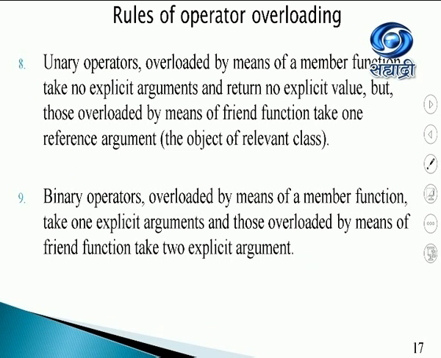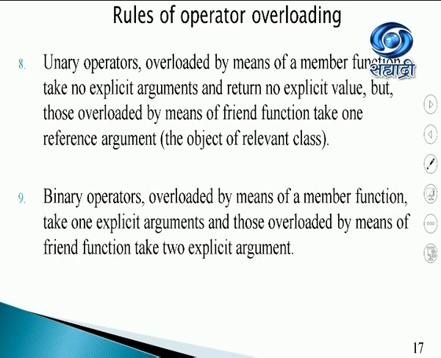The other rules include the unary operators, which can be overloaded by means of a member function, will take no argument and return no value. But if you are using it with the friend function, they will take one reference argument, which will be the object of the relevant class. A binary operator overloaded by means of a member function can take one explicit argument, and those overloaded by means of a friend function will take two explicit arguments.